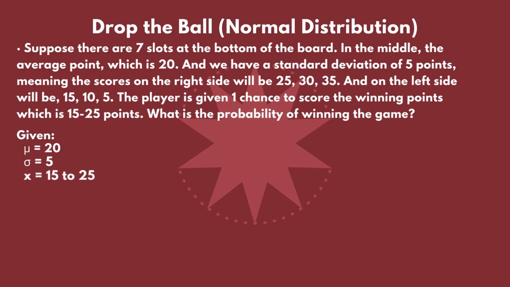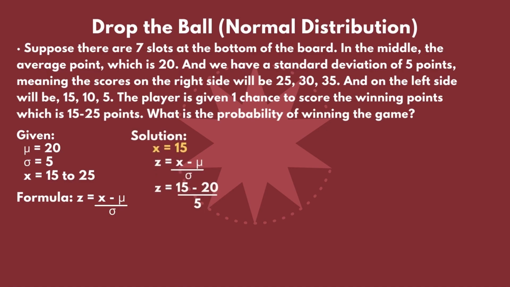Let us first get the z-score of 15, so 15 will be our x. Our formula for getting the z-score is z is equal to x minus the mean over the standard deviation. Substituting with our given values, we will now have z is equal to 15 minus 20 over 5. We will then simplify, which will leave us to negative 5 over 5, and that is equal to negative 1.